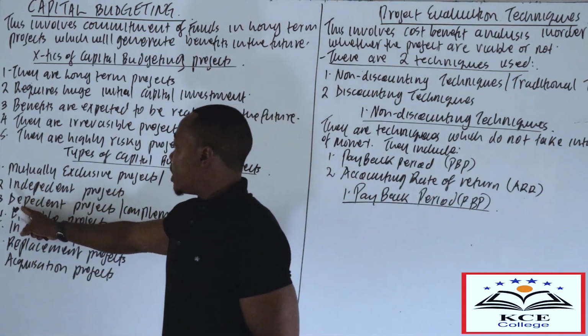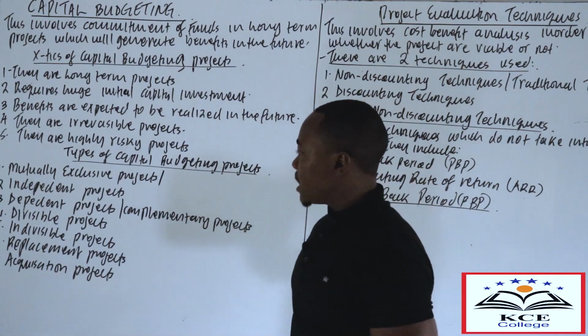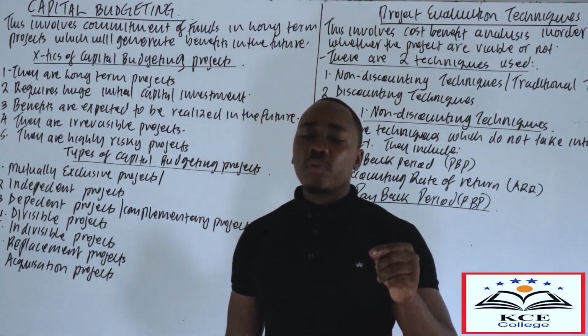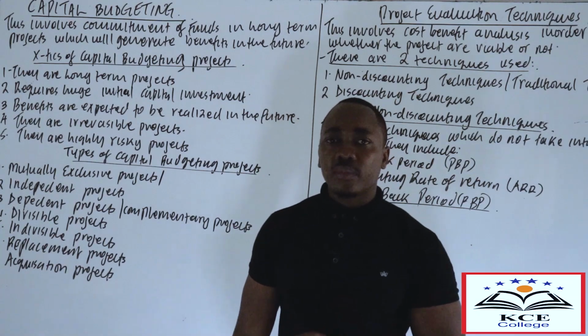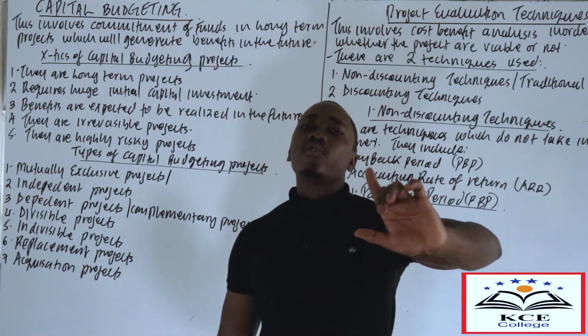Then we have what we call dependent projects, and dependent projects are also known as complementary projects. Dependent projects are projects which depend on other projects. That means if one project is undertaken, the other one automatically will have to be undertaken.